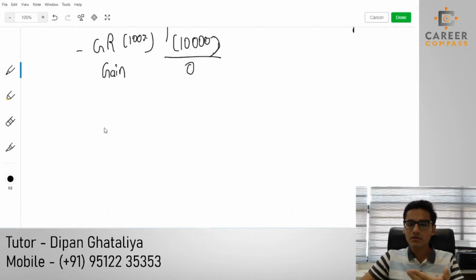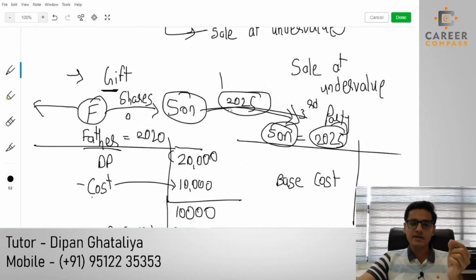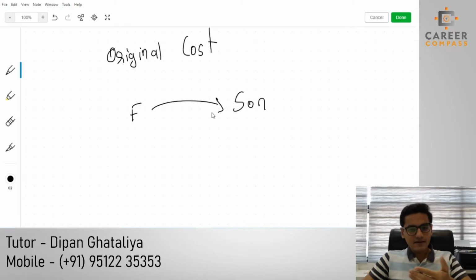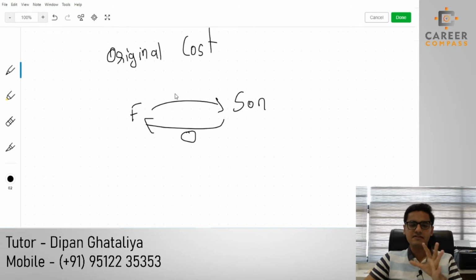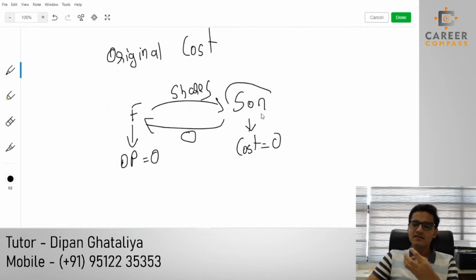You already know the formula for the base cost, students. It's nothing but the original cost, because we are discussing the son here. The father has transferred the asset to the son, and the father has not taken any amount. That means the disposal proceed is 0. The father has transferred the shares, so the actual disposal proceed for the father is 0, and the actual acquisition original cost will also be 0 for the son.